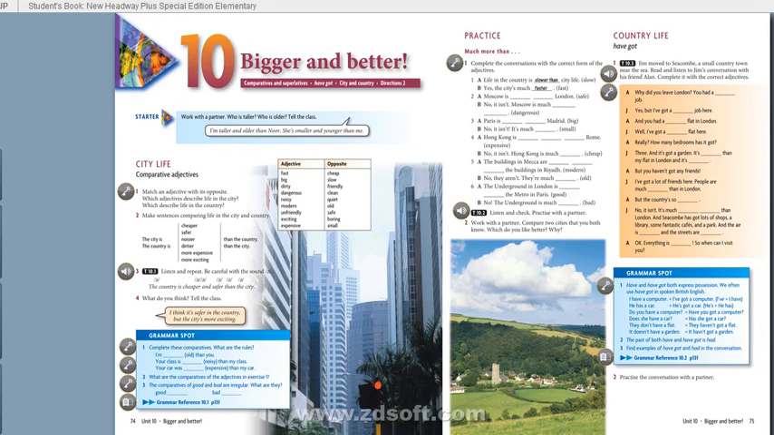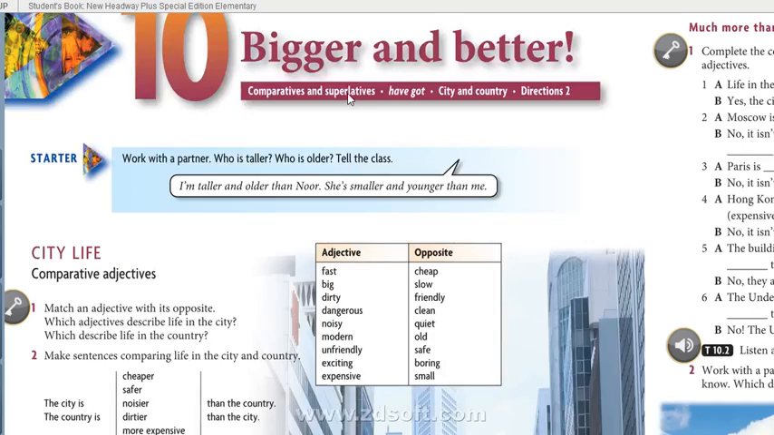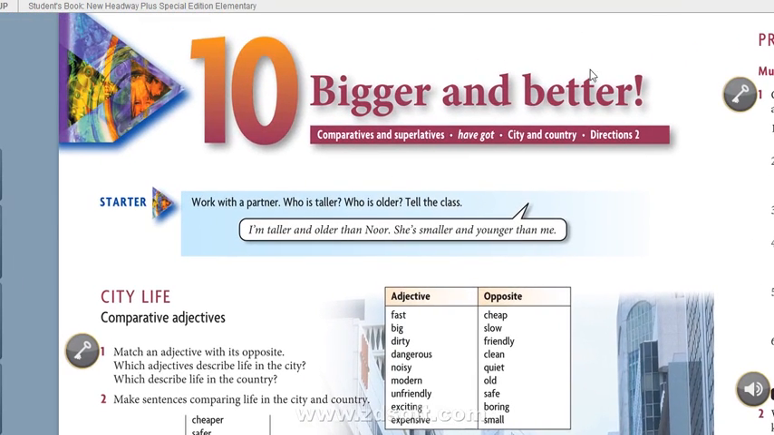New Headway, Special Edition, Elementary Student's Book, page number 74. This is Unit 10. Unit 10, the title, Bigger and Better.